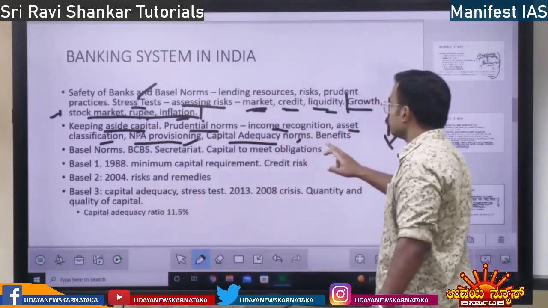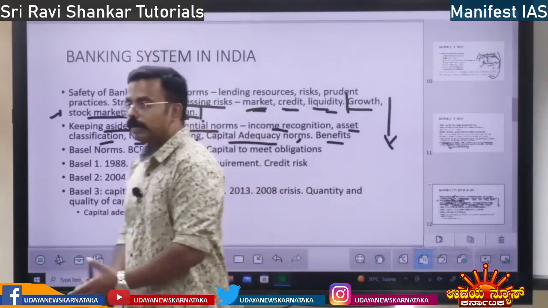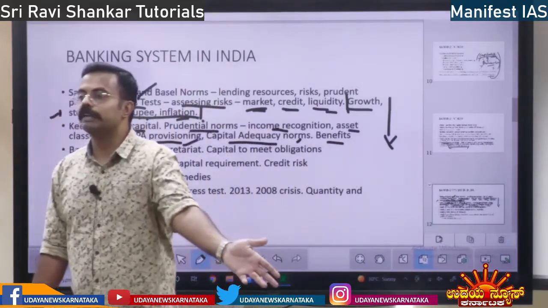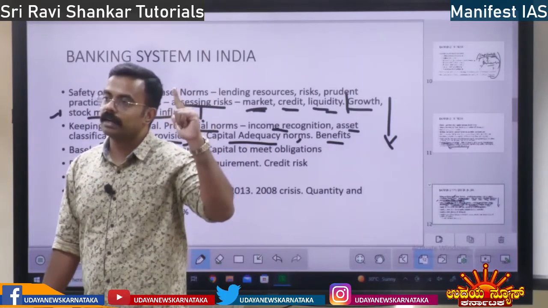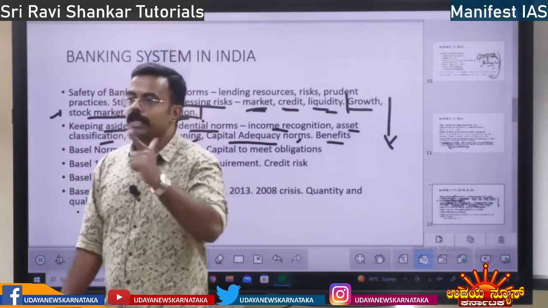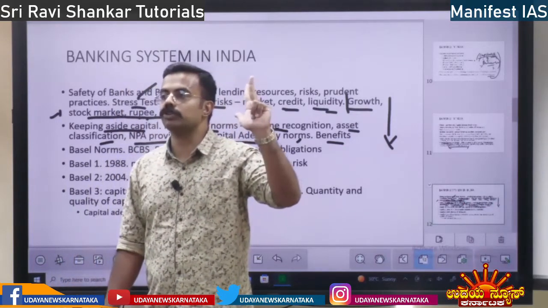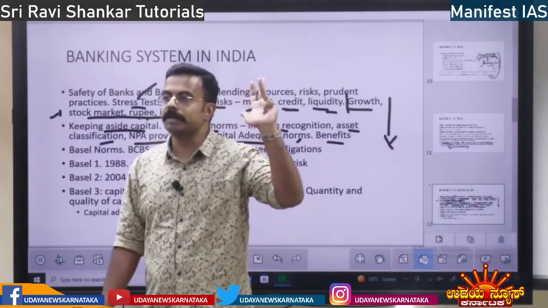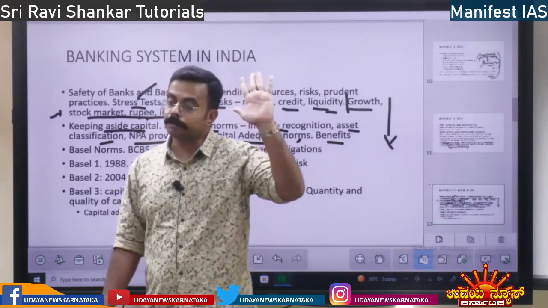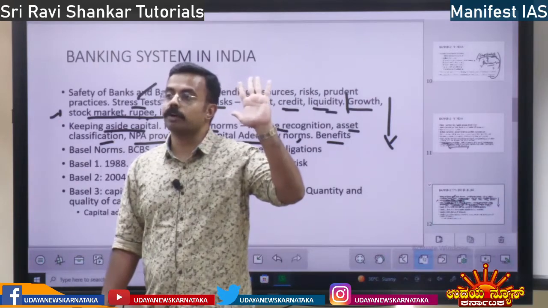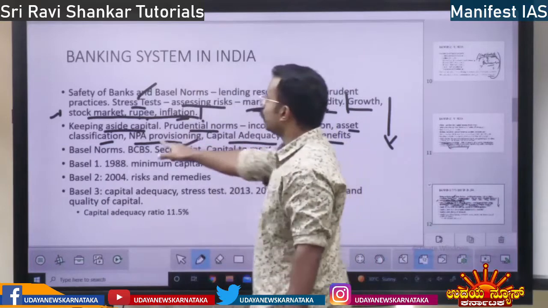That is capital. So what are the benefits? One is, if some crisis like the 2008 financial crisis happens, the bank is going to withstand it. Second benefit, the public's money will be saved. Bank's profitability would be ensured. Economic stability would be ensured. Government borrowing will be safe. Government can borrow money from the bank.